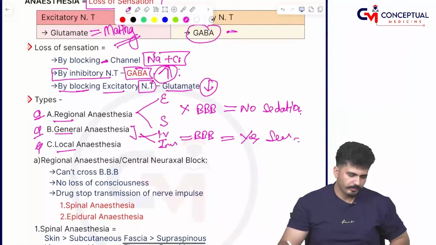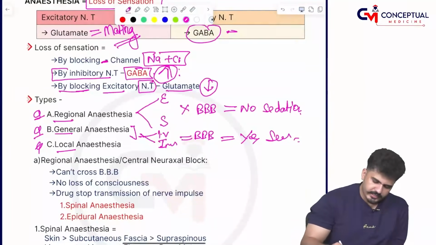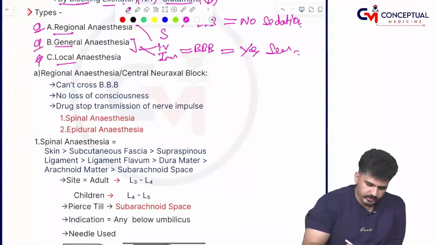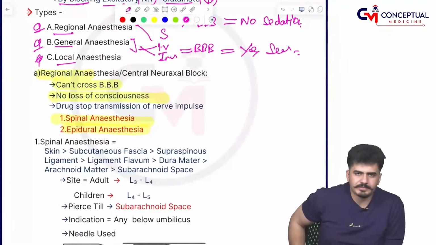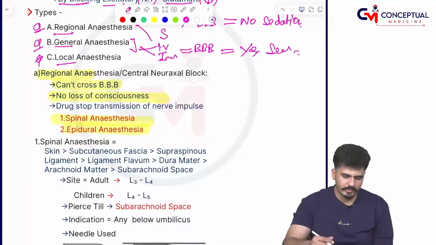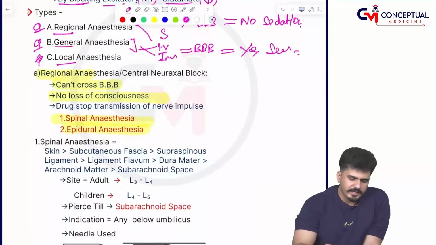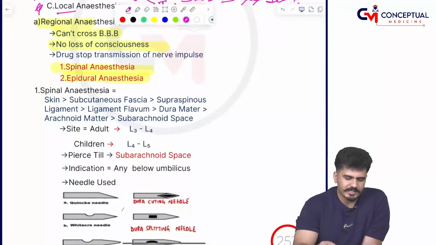Now, regional anesthesia, or central neuraxial block, cannot cross the blood-brain barrier, so there is no loss of consciousness, and we have two types: spinal and epidural. So, my dear friends, in the spinal, what structures are we piercing, and up to what space are we going?